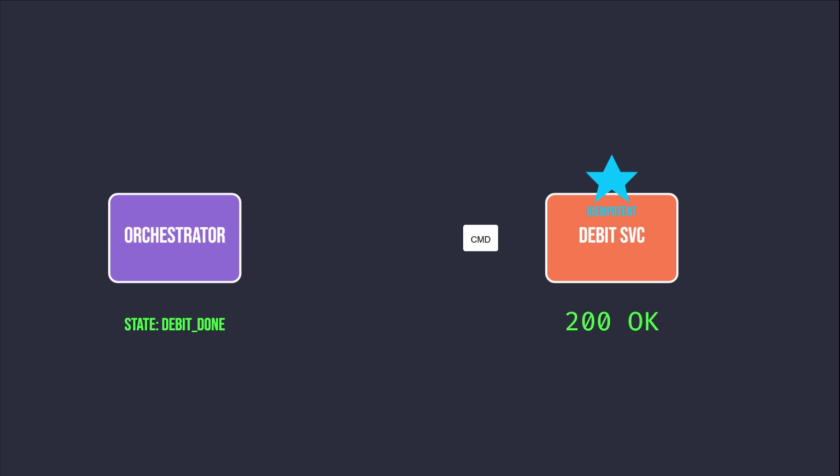If the debit service returns a 4xx error, the orchestrator immediately marks the Saga as failed and initiates the final notification step without compensation, as no state change occurred.